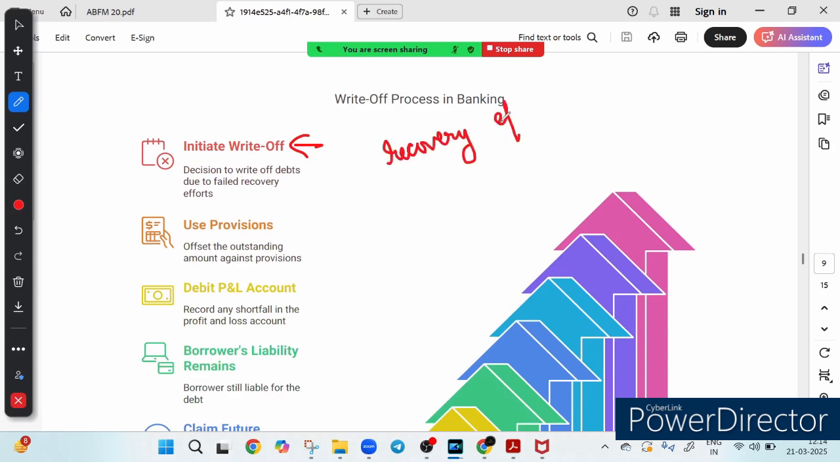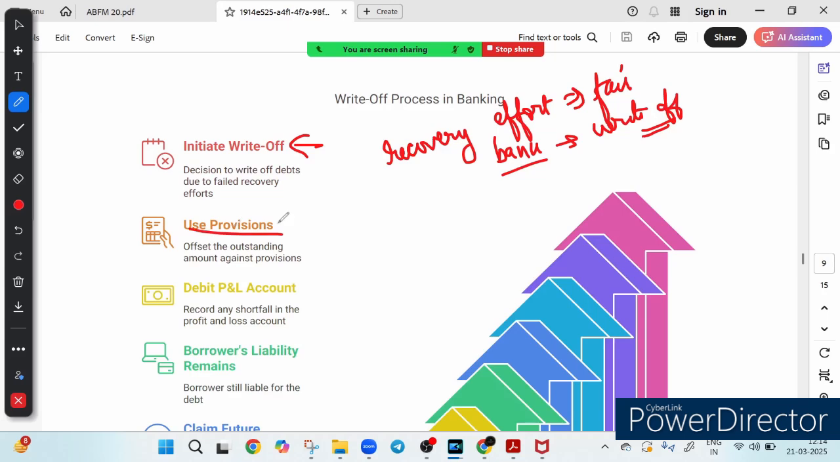So first of all, this recovery effort. Whenever this recovery effort fails, what happens? What does the bank decide? The bank decides to write off the debt. But wait, this does not mean that the borrower is off the hook. So they use something called provision, right? The outstanding amount is offset against provision. And what is provision? Provision is like a financial buffer that the bank maintains to cover bad debt. Or they debit the profit and loss account, right? So when the recovery effort fails, then the bank writes off the asset, or they use provision, or they debit the profit and loss account. Any shortfall is recorded in the profit and loss account, impacting the bank's financials.